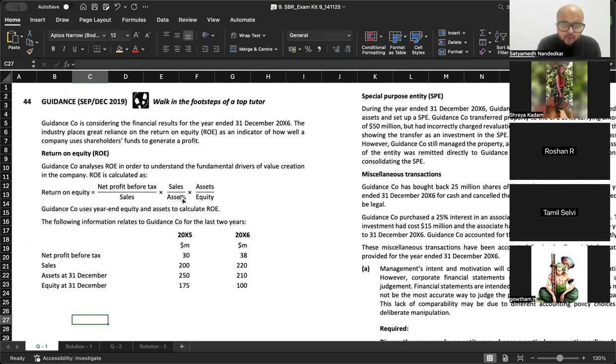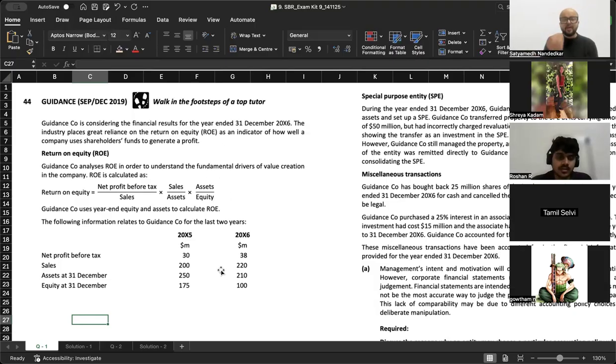ठीक है. So how effectively are assets used to generate sales, and how much profit is generated out of sales. ठीक है. And out of total equity, how much assets are funded to what extent by the total equity. This is what the first ratio tells you. Assets are funded to what extent by equity, remaining portion is definitely, that means, funded by debt. Assets are used to generate how much sale, और वो सेल में से कितना नेट प्रॉफिट आया.